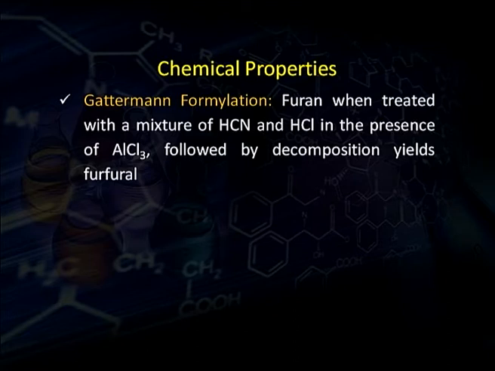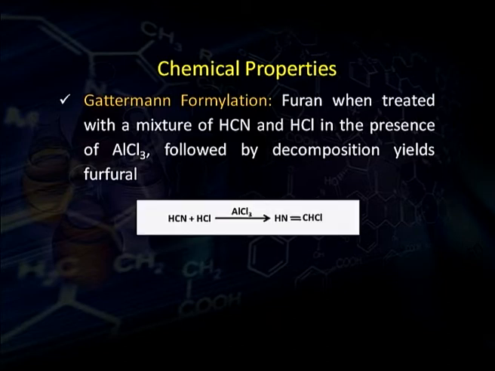Next, Gattermann formylation. Furan, when treated with a mixture of hydrocyanic acid and hydrochloric acid in the presence of anhydrous aluminum chloride, followed by decomposition, yields furfural.